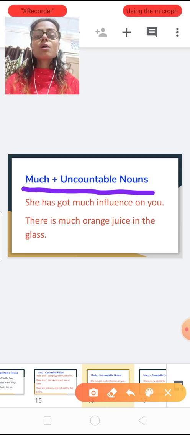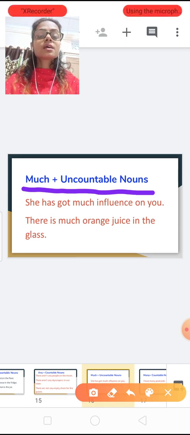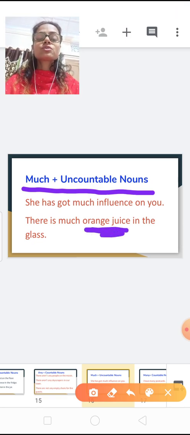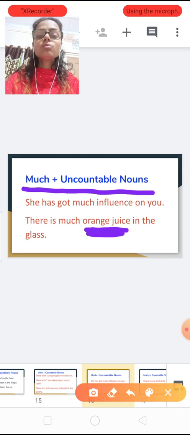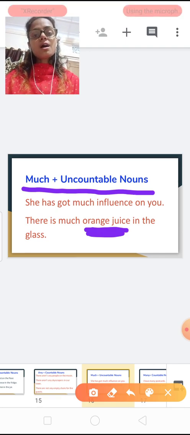There is much orange juice in the glass. Here the word is orange juice, not orange. Orange juice is an uncountable noun. So, there is much orange juice in the glass.